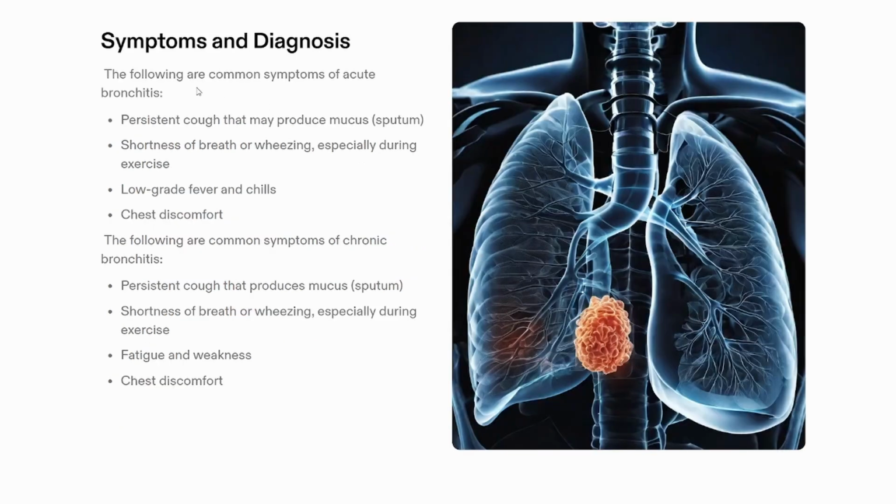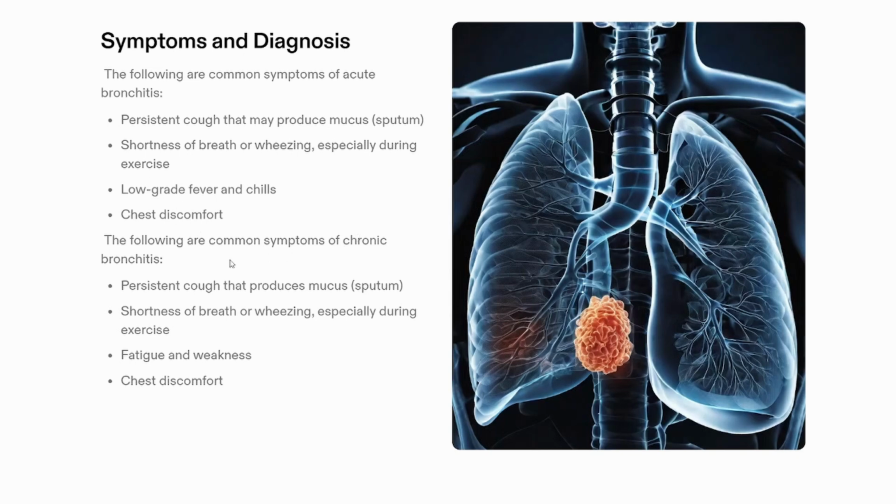Symptoms. What are the main clinical manifestations we will observe in bronchitis? In the case of acute, a persistent cough. Here, we will observe mucus or sputum. Next, shortness of breath or wheezing. During exercise, we will observe this shortness of breath or wheezing. Then low-grade fever and chills and chest discomfort.